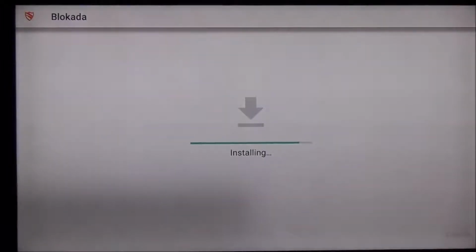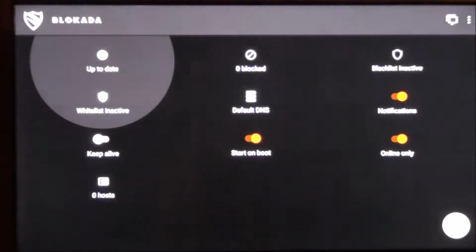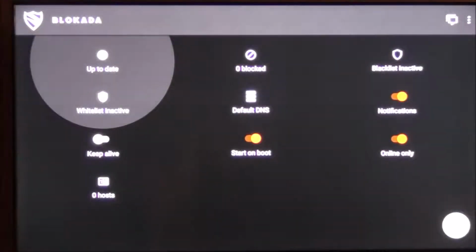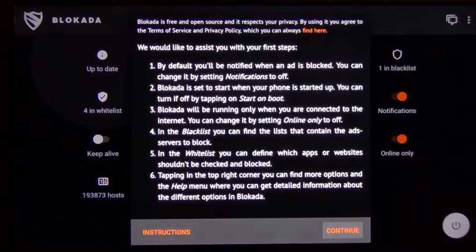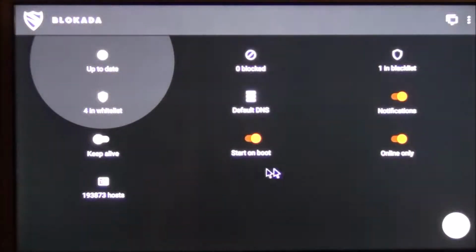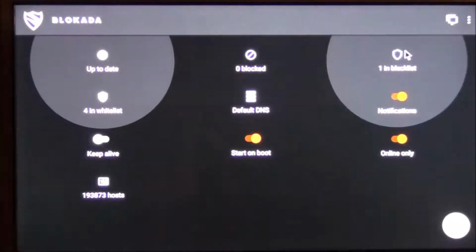Hopefully I'm not going too fast for you guys. So just download Blockada, install it, and then once you install it, open it, and we're going to set it up. So once you've come to this screen, I'm just going to click on continue. There we go. Once you get to this screen, go up to where it says one in blacklist, right there on the top right. Click on that.